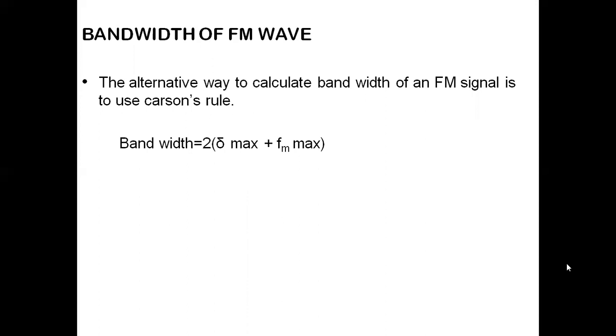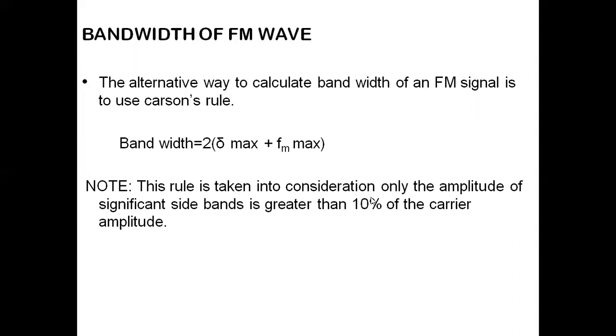If we don't know the significant sidebands, the bandwidth is equal to 2 times delta F maximum plus FM maximum: 2 times the frequency deviation plus maximum message signal frequency. Add the maximum frequency deviation to the maximum message signal frequency and multiply by 2, then we will be getting the approximate bandwidth. This was proposed by Carson. So we have Carson's rule for the calculation of bandwidth of FM.